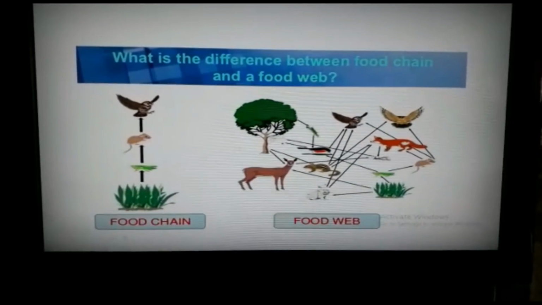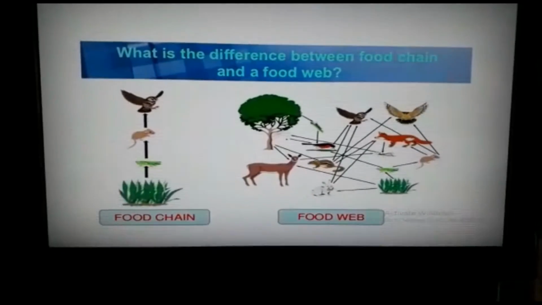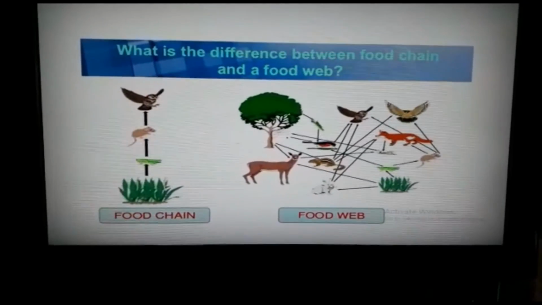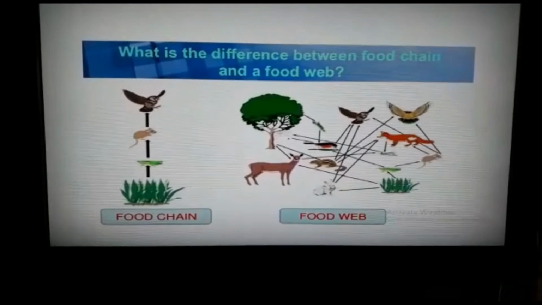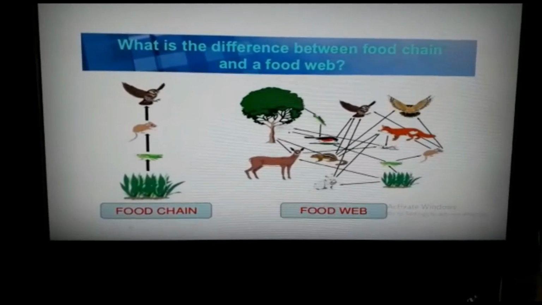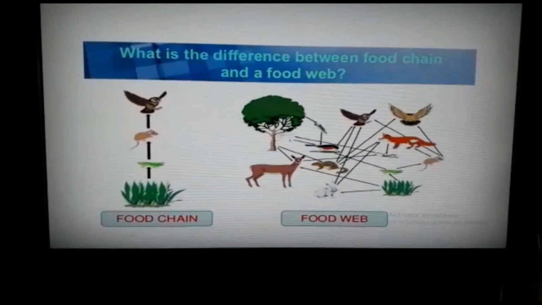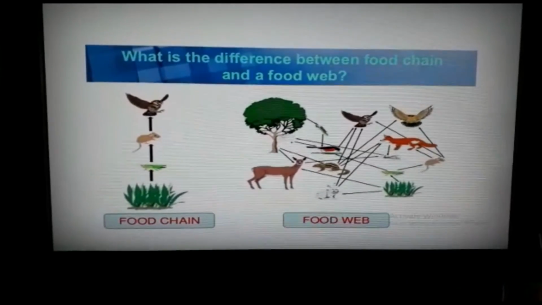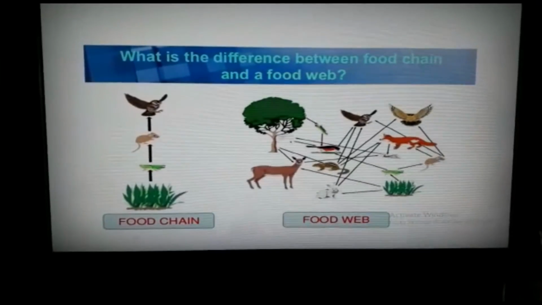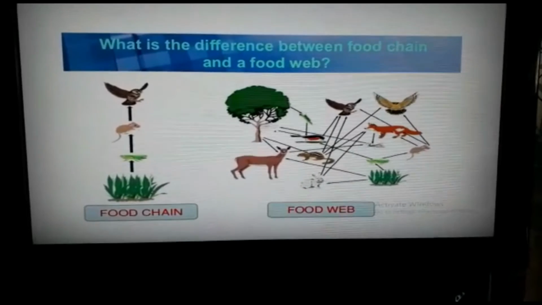In a food chain, the number of consumers is limited, while in a food web, the number of consumers is more. In a food chain, solo habit consumers are present, while in a food web, mixed food habit consumers are present. The consumer which is a member of a food chain has limited options, but the consumers which are members of a food web have a better chance to get food.